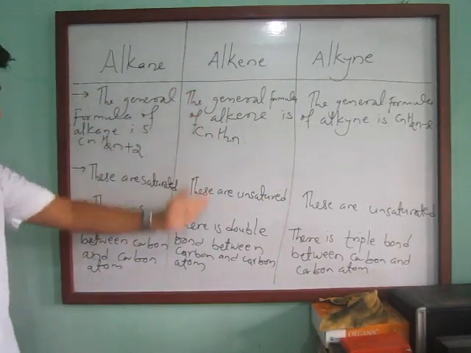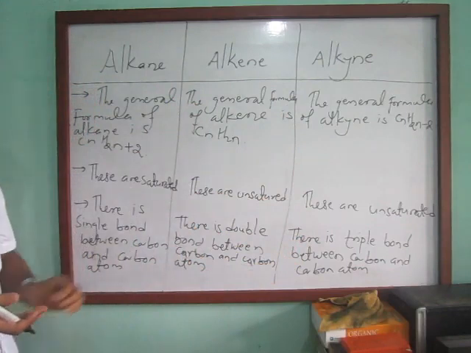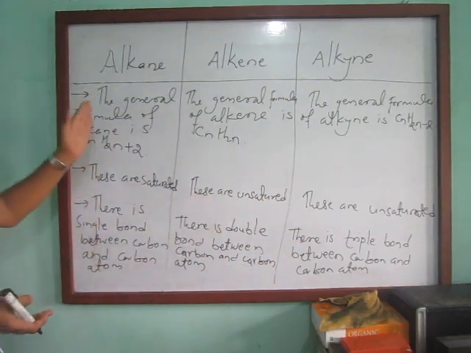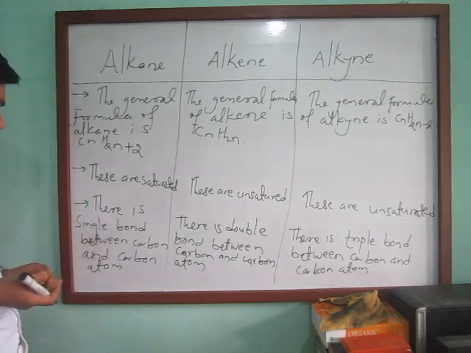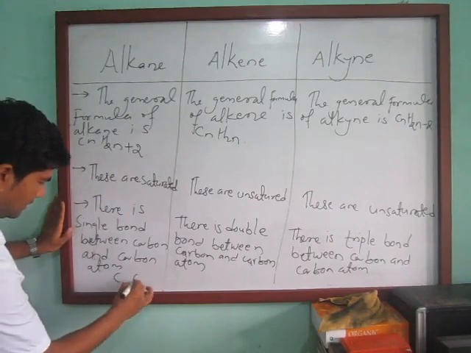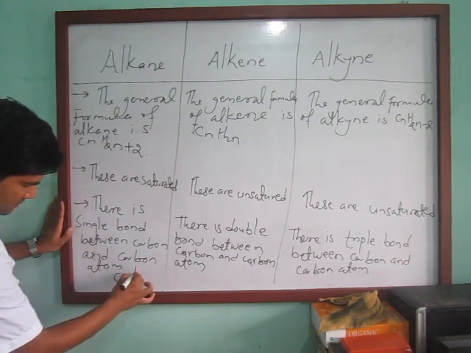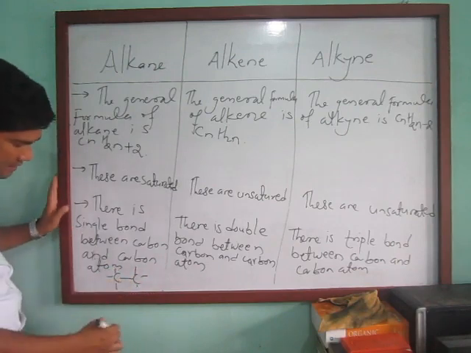So here is a double bond, here there is a triple bond, but here is just a single bond between any two carbon atoms. So you can represent it like this. Here is a single bond between carbon and carbon, like this. This one is saturated.